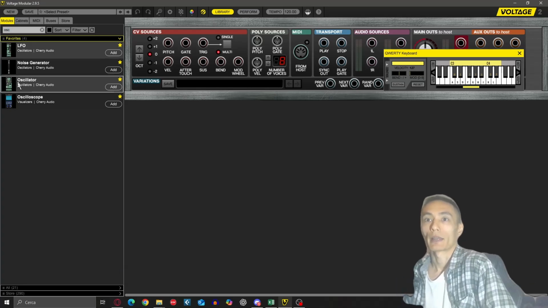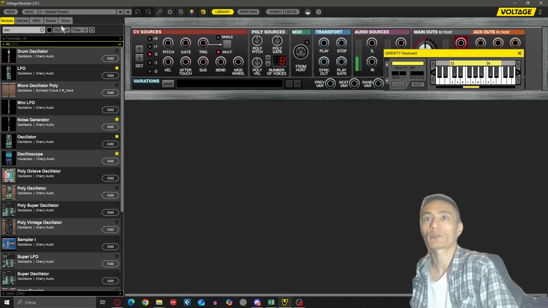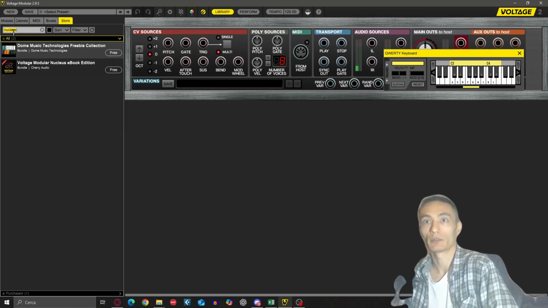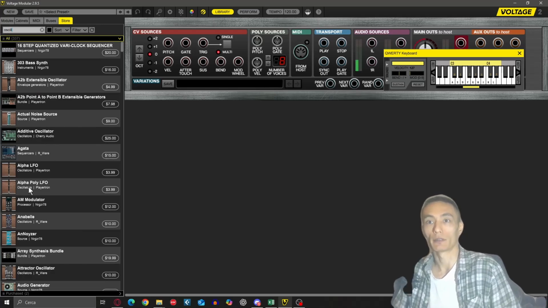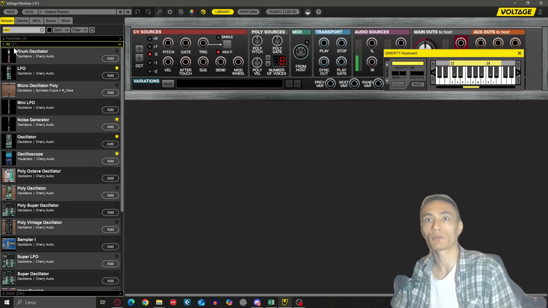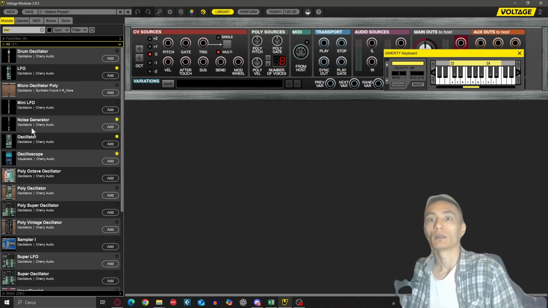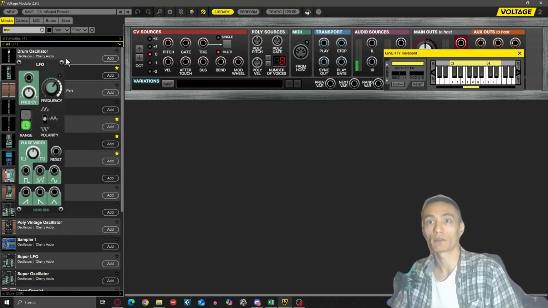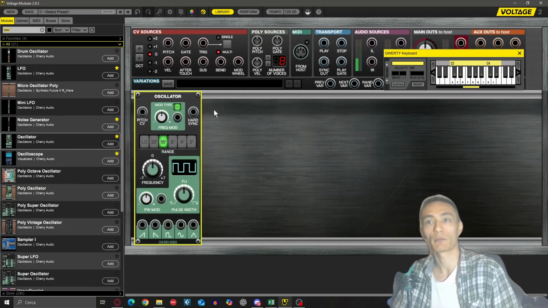So, type here on the search bar, OSC, oscillator. Okay, so I have my favorites, but if you go to all, just make sure you're not on the store. If you type oscillator and you are on the store, you won't find it. So make sure you are on modules and that you are on all and not on store, okay? Otherwise, you won't find it, okay? All, and then look for the oscillator, this one. Not this one, not this one, no, nothing else than this, okay?